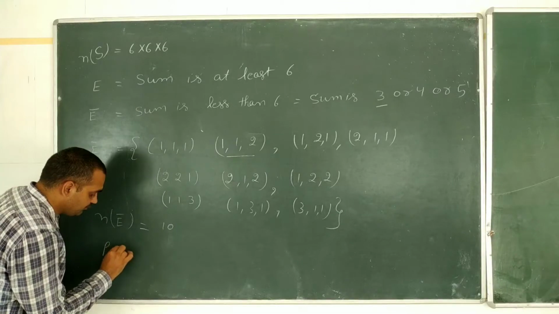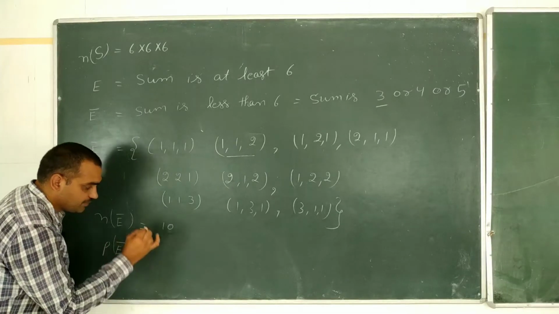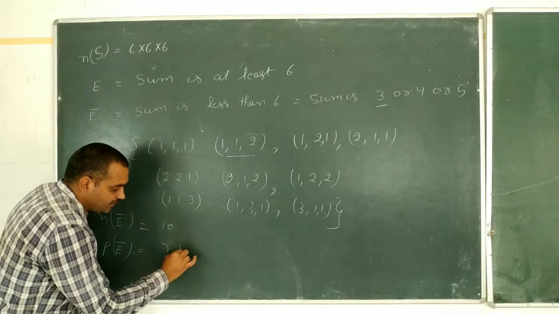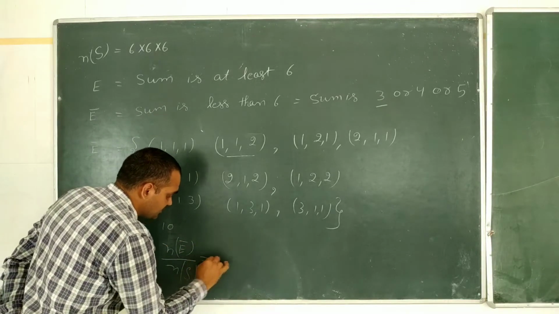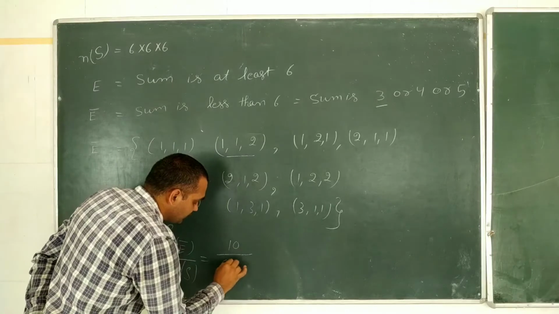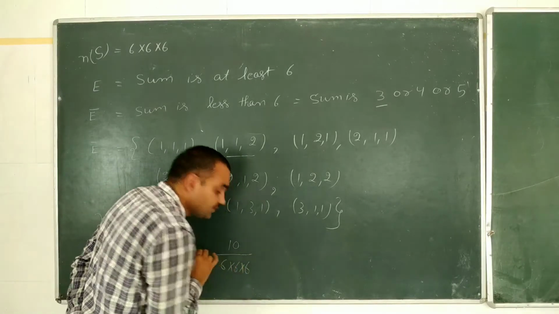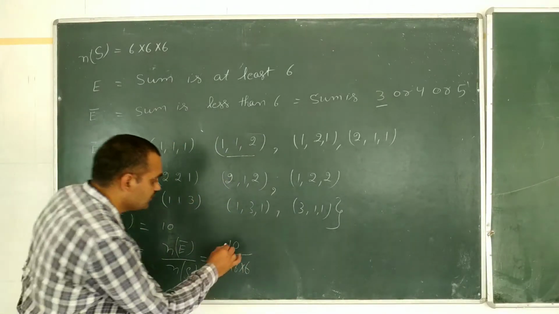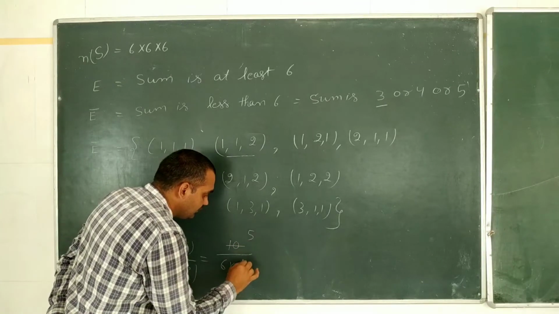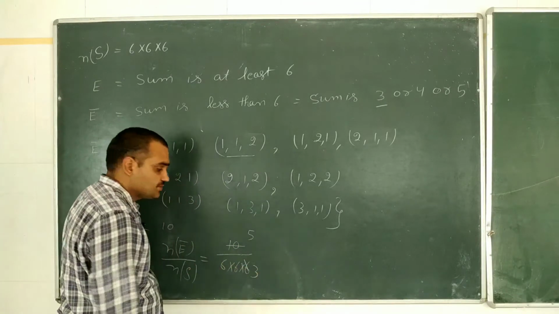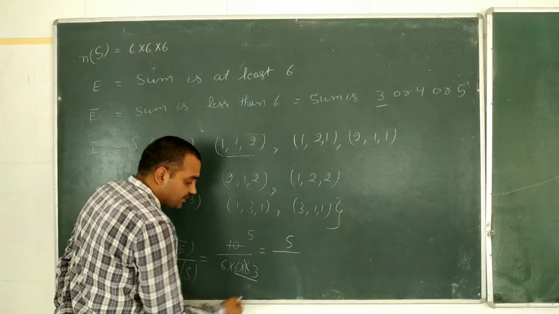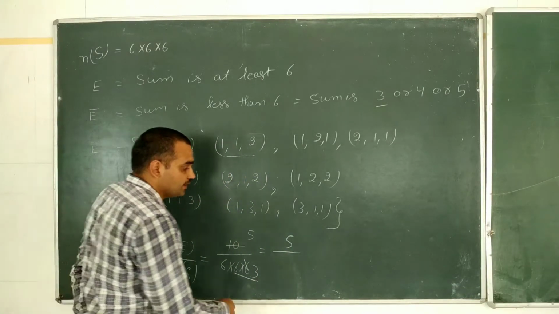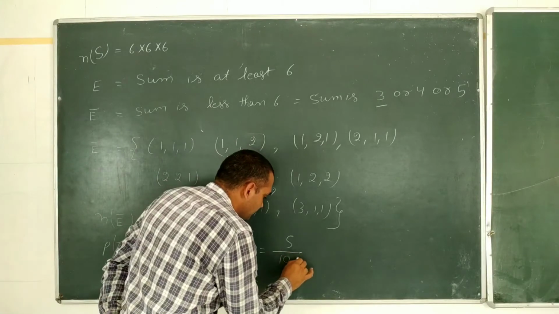Then the probability of E bar will be equal to the number of elements in E bar divided by the number of elements in our sample space, and that is 10 divided by 6 multiplied by 6 multiplied by 6. 2 5s are 10, 2 3s are 6. That will be equal to 5 divided by 6 3s are 18, and 18 6s are 108.